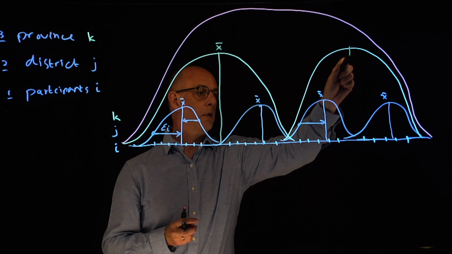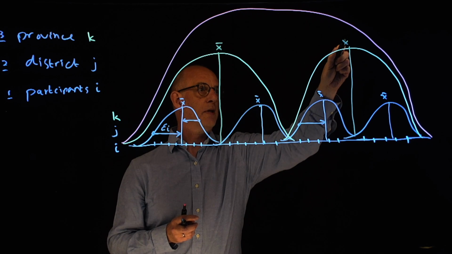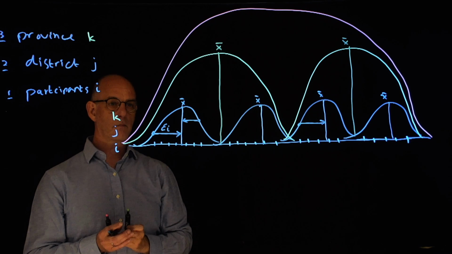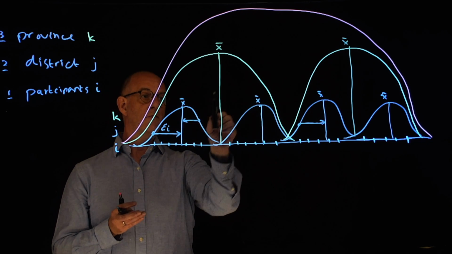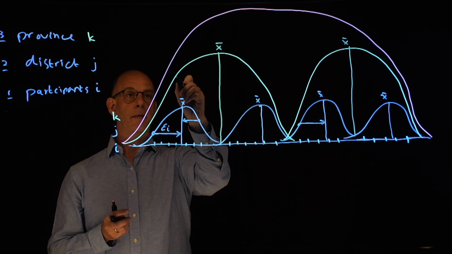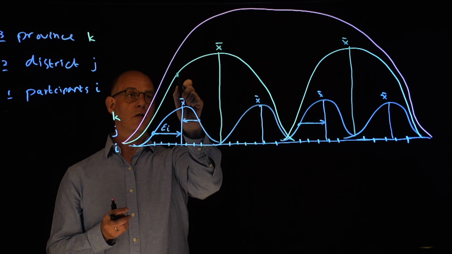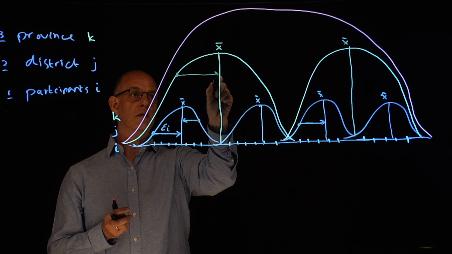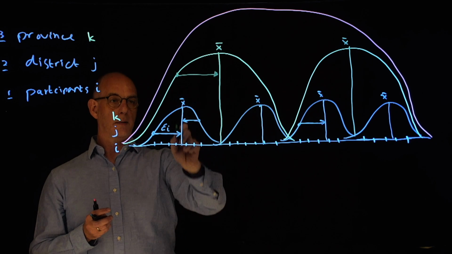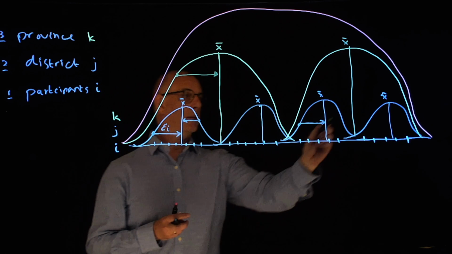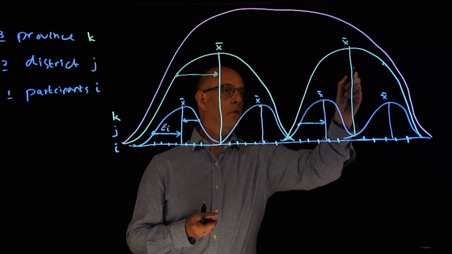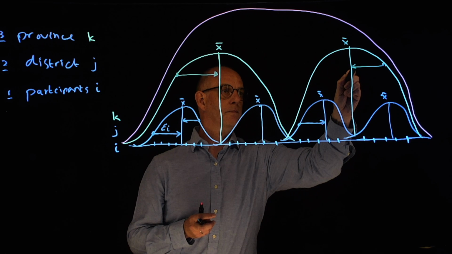And we can also do that in the second province. And just like within the districts, those mean values are now independent observations, so we can use the distance between the individual observation and the province mean. And we can also do that, of course, in the other district.